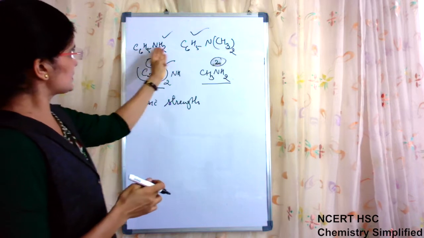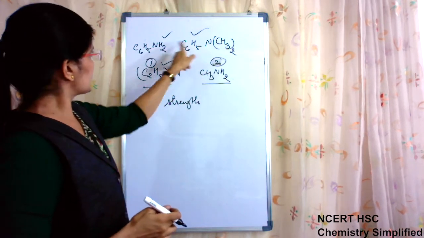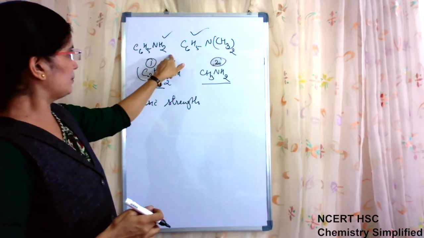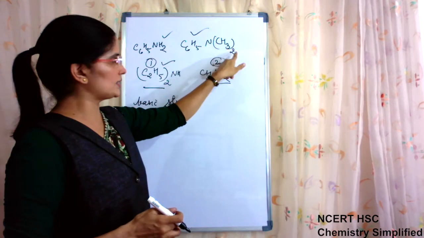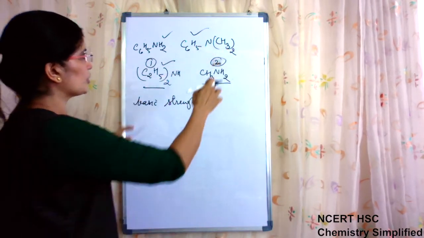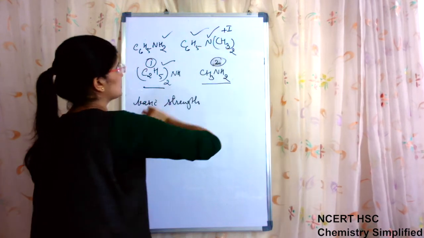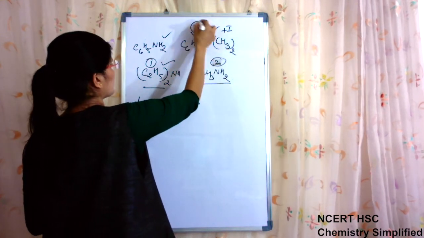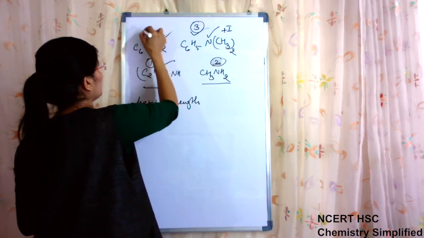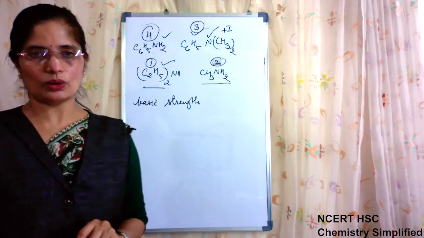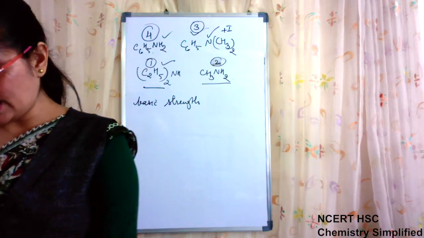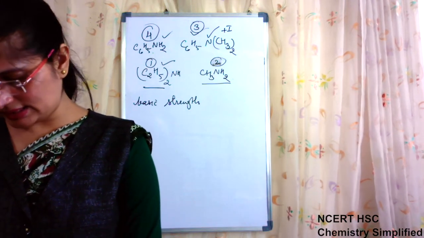Now out of this and this, one is an arylamine, and this is a di-substituted, dimethyl arylamine. Because of the two methyl groups, the plus I effect will be present here. So this will be third in basicity, and this will be the least basic of all. In this manner we will have to find out the order of basicity.